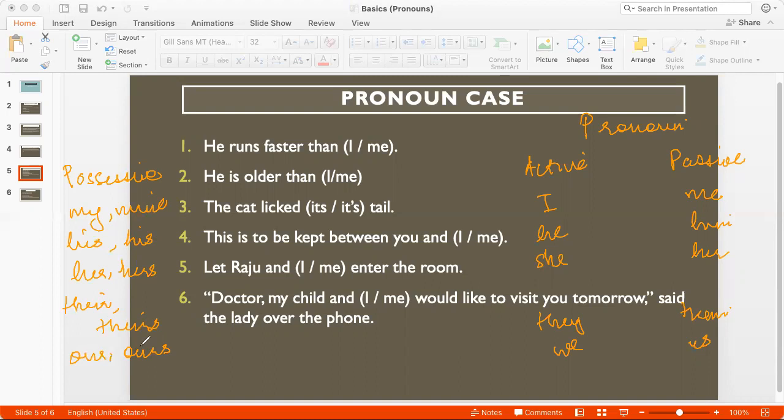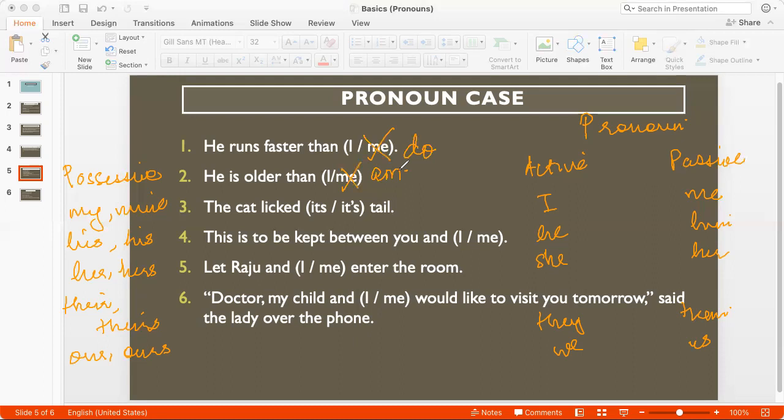For example, when I say he runs faster than, it is very common to say me here. He runs faster than me, but that's actually not correct. He runs faster than I, because basically I'm saying he runs faster than I do, right? So when you have a comparison here, you would use the active pronoun, the subject pronoun. Similarly, he's older than I, not me. He's older than I am. So if you complete the sentence after the pronoun, if you add the verb, it's very clear that it would have to be the active pronoun.